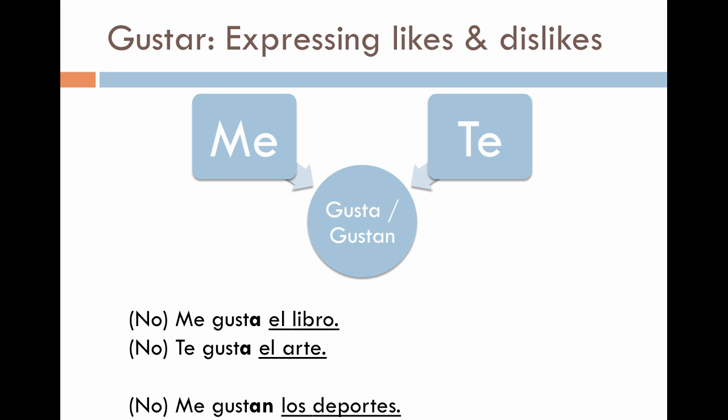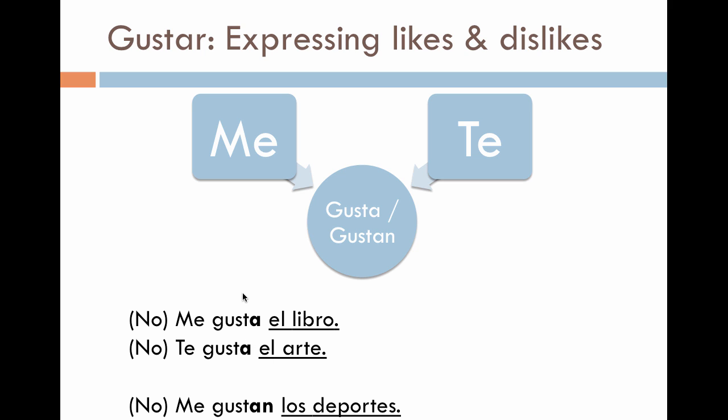On page 76, en la página 76, we're going to be looking at the verb gustar, expressing likes and dislikes. The book goes on to explain briefly how we're going to use this verb in a very simplistic and efficient way from the beginning. We don't need to know all of the forms of this verb. It can be very confusing and overwhelming at first. So we're just going to look at I like, I don't like, you like, or you don't like, for both singular and plural objects.